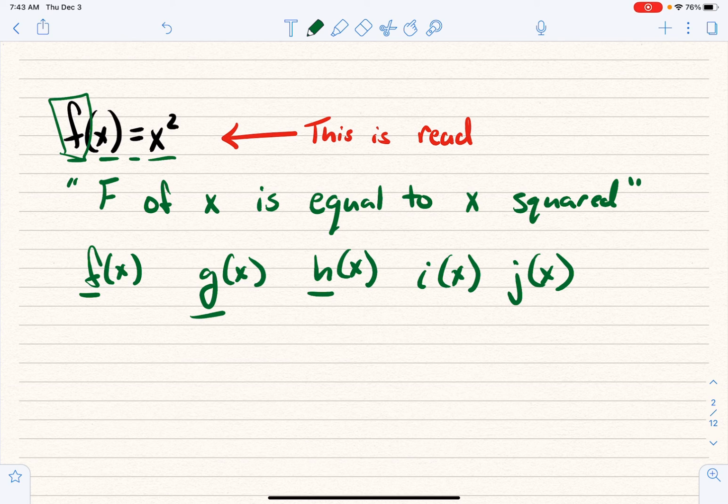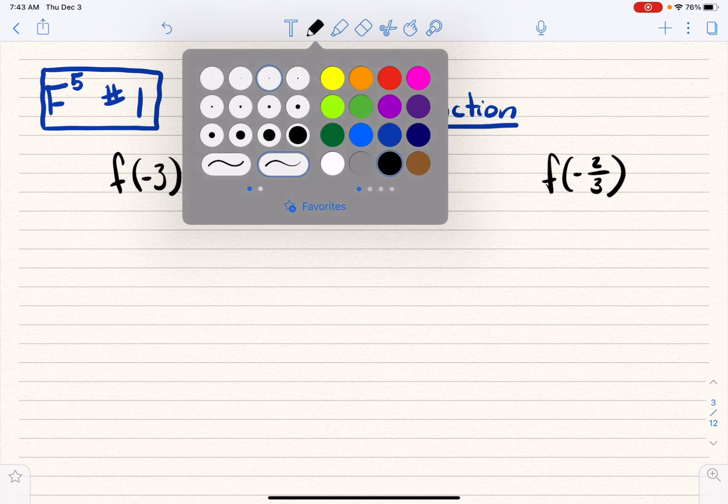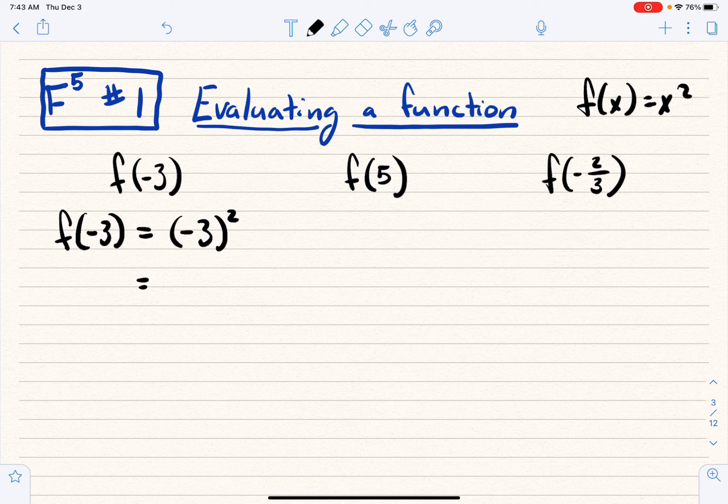All right. Now, we have got to get into it. Notice I've got f to the 5th power. That is the 5 fundamentals of fantastically fun functions. Number 1. The first fundamental would be evaluating a function. All right, now if we were working with that function we just had a second ago, f of x is equal to x squared, we should be able to evaluate that function. To evaluate that function, we would say, well, if I've got f of -3, that means I input -3 into that function. f of -3 would then be equal to -3 squared, which would be the same thing as -3 times -3, which would clearly be +9.